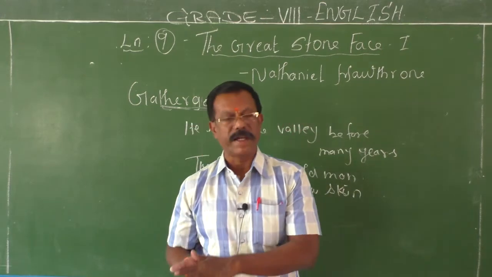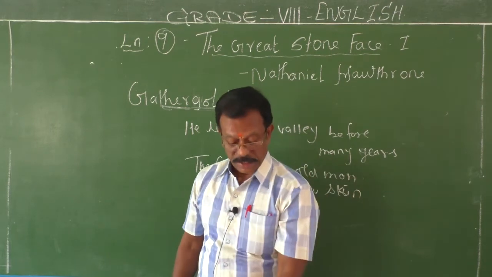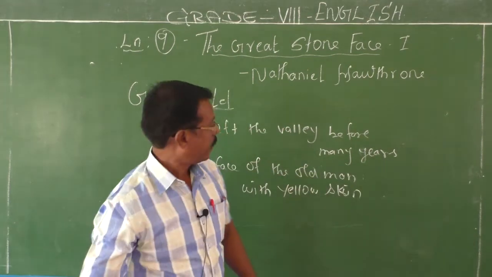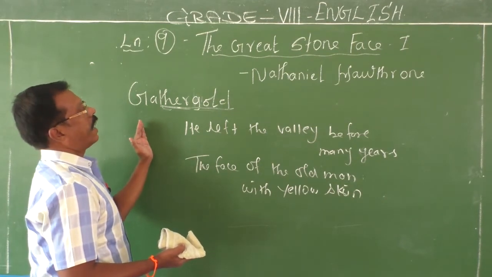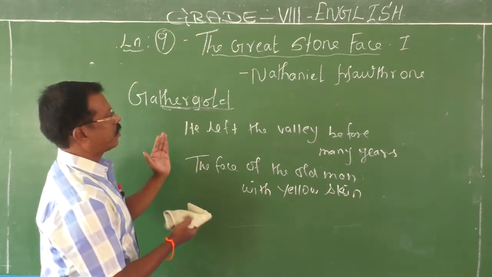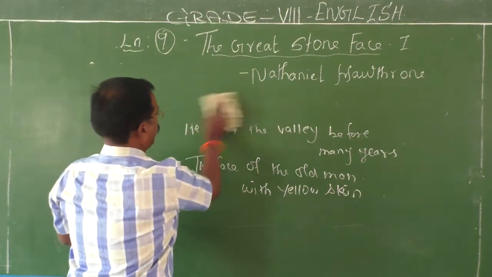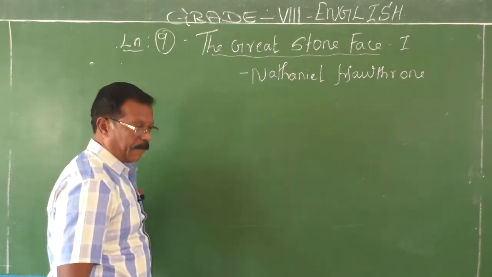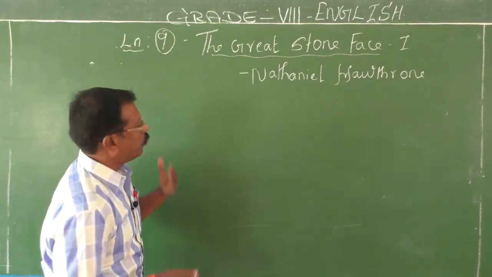What was the second rumor? The son of the valley, who had left to become a soldier, expressed his desire to spend his last days there. Again, another rumor. So the first son, who was considered by the people as a real image of the stone face, they later realized was not the true image. Then the second one was also considered as a real image, and people thought he had the resemblance of the great stone face.